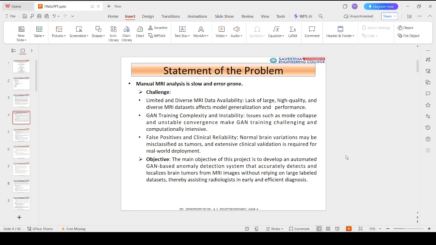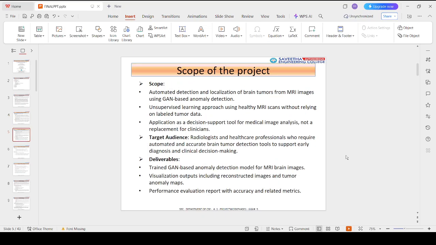Training GANs also presents challenges, including unstable training, mode collapse, and high computational requirements. Additionally, there is a risk of false positives where normal anatomical variations may be misclassified as tumors. Thus, the central question we addressed is how brain tumors can be detected effectively without relying heavily on labeled tumor data. So, let's move on to the scope of the project.